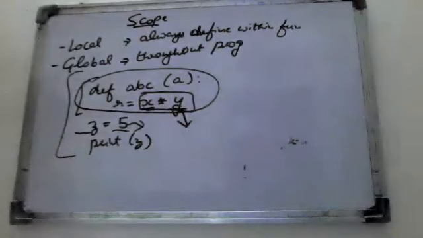So I'll just give you one question. With the help of the question, we can solve this local and global variable and clear the things.